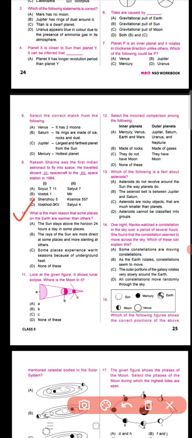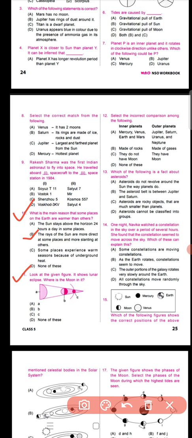So if you tally these four options properly, then you can go for option number B, that the earth is tilted. Okay, the earth is definitely tilted on its axis, due to which some places get direct vertical rays of sun and are warmer, while some places that receive slanting rays of sun are comparatively cooler.